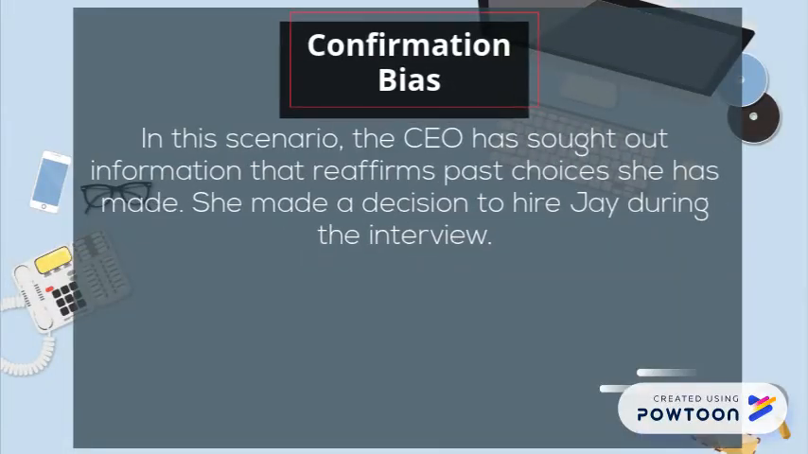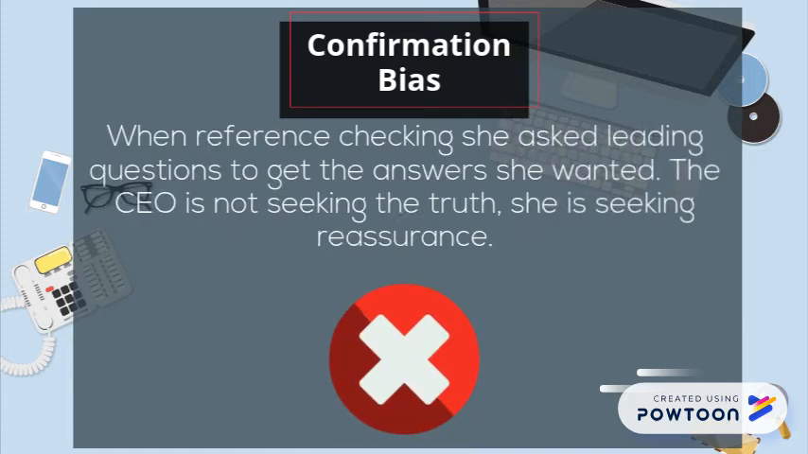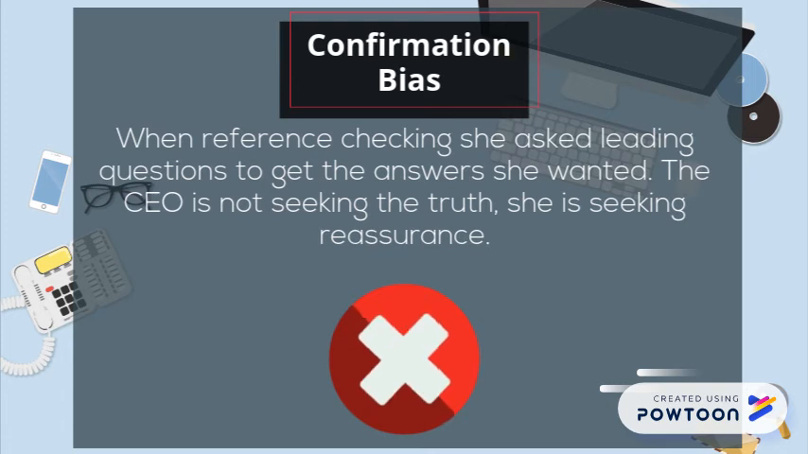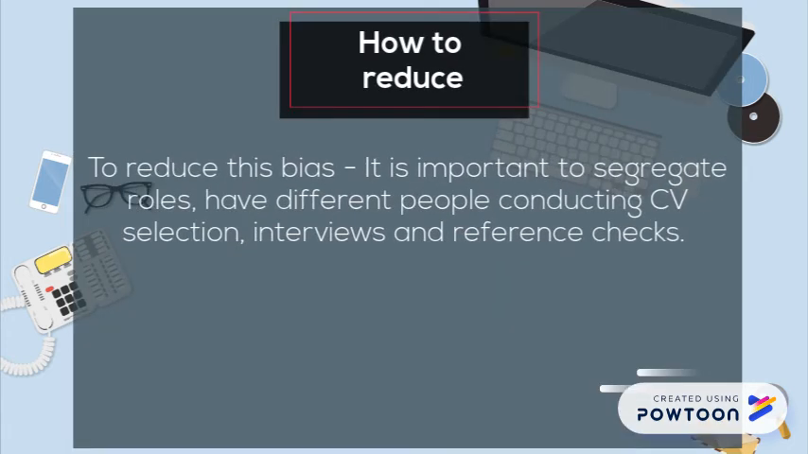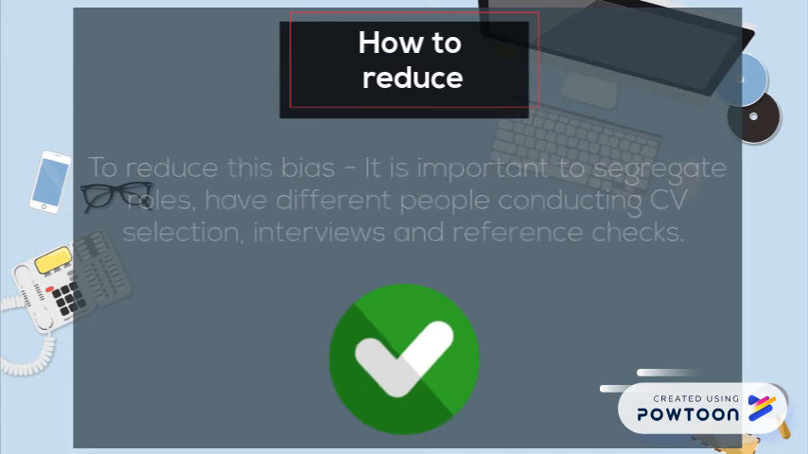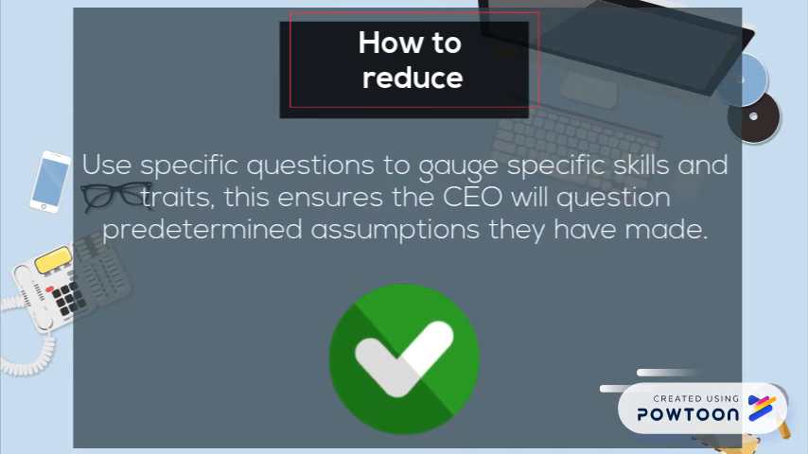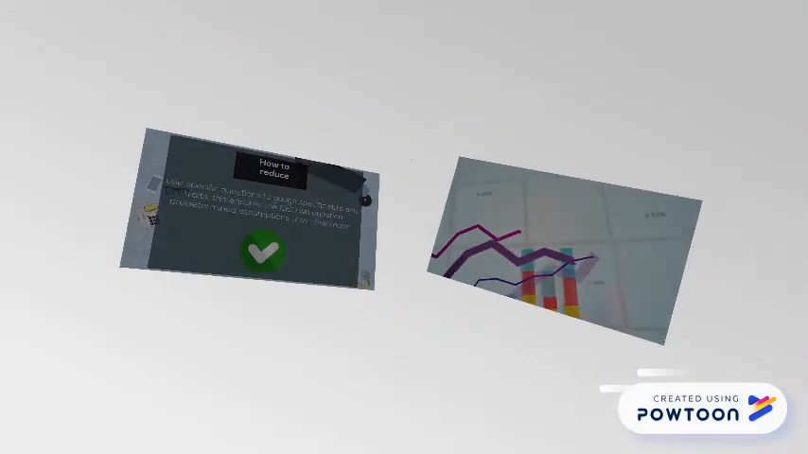In this scenario, the CEO has sought out information that reaffirms past choices she has made. She made a decision to hire Jay during the interview. When reference checking, she asked leading questions to get the answers she wanted. The CEO is not seeking the truth, she is seeking reassurance. To reduce this bias, it is important to segregate roles, have different people conducting CV selection, interviews, and reference checks. Use specific questions to gauge specific skills and traits. This ensures the CEO will question predetermined assumptions they have made.